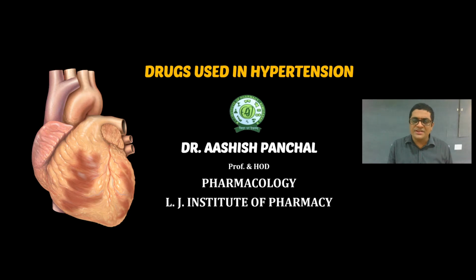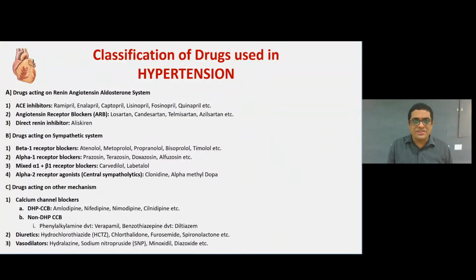In today's session, we will discuss the drugs used in hypertension. So, we all know what hypertension is. First of all, hypertension means increased blood pressure. We all know that our normal blood pressure is 120 by 80, where 120 is systolic blood pressure and 80 is diastolic blood pressure. Systolic blood pressure occurs at the time of the contraction of the heart, and diastolic blood pressure occurs at the time of the diastole of the heart.